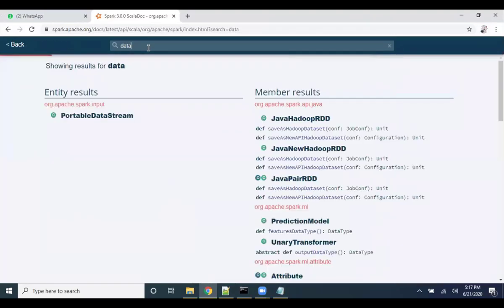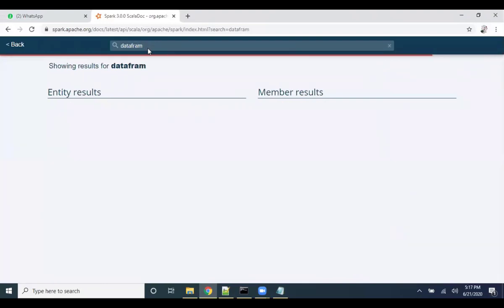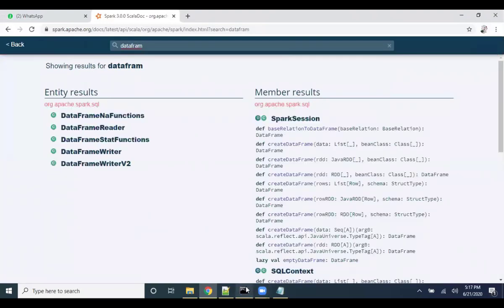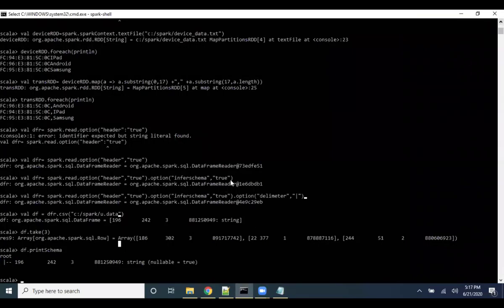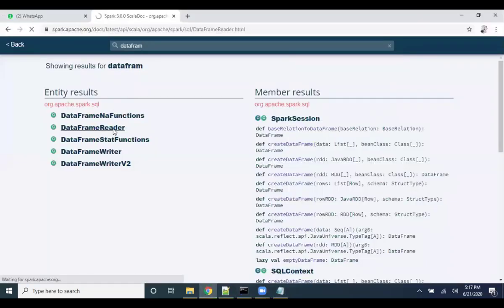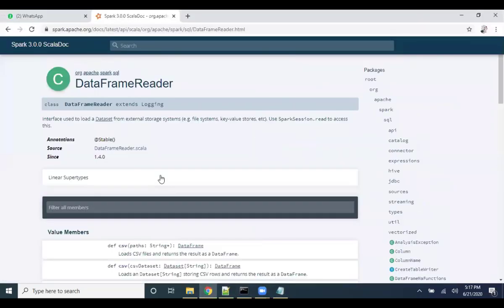So what exactly are you doing, Murli, now? Just checking. I think I've given the wrong option for the delimiter. Okay, no problem. Take the documentation help.